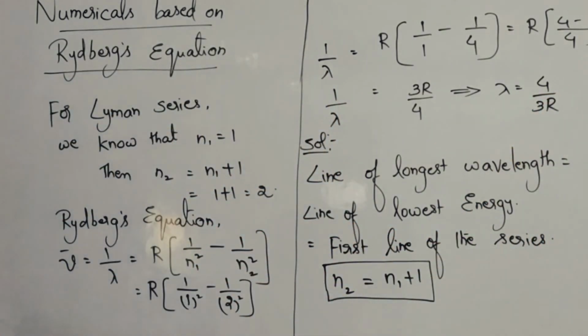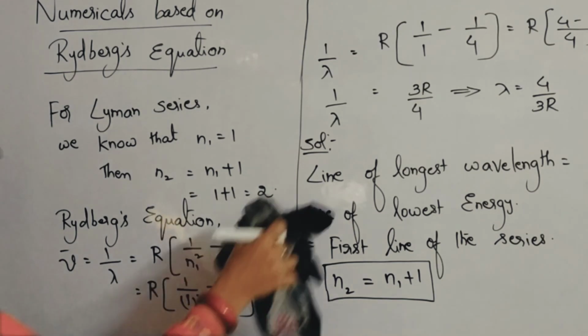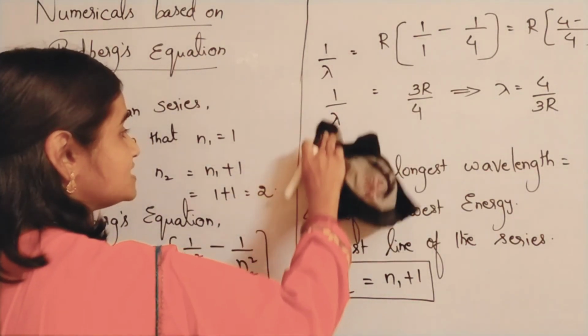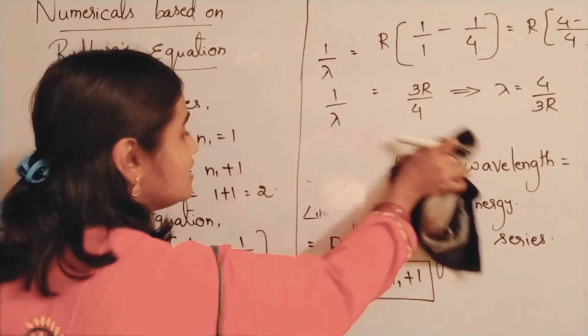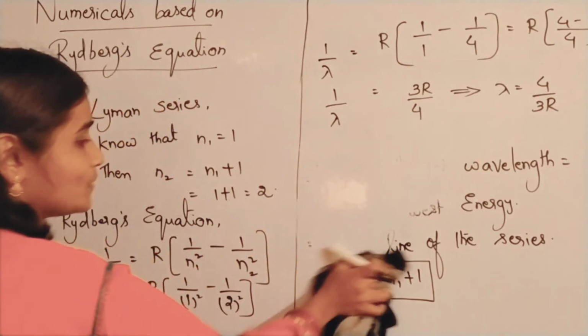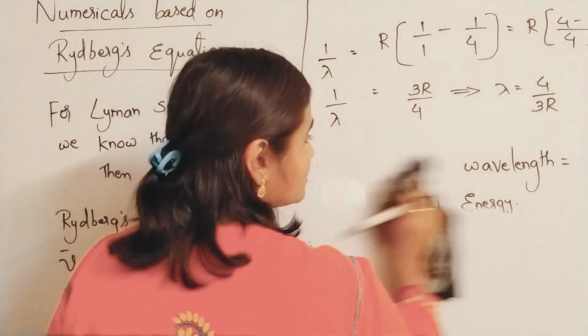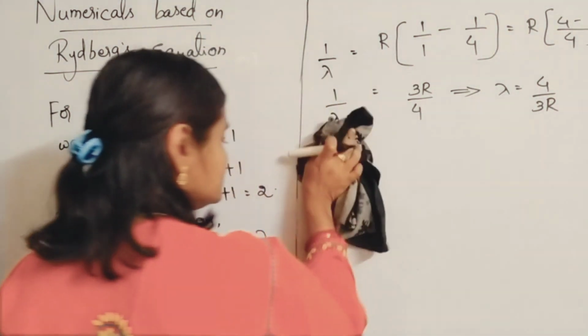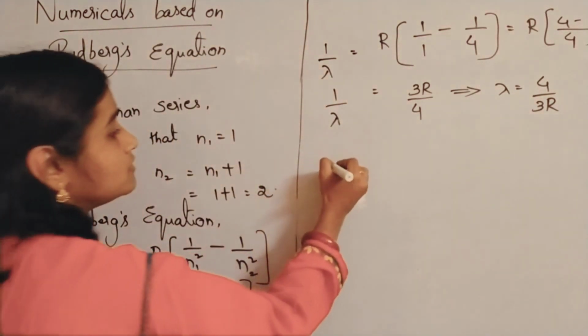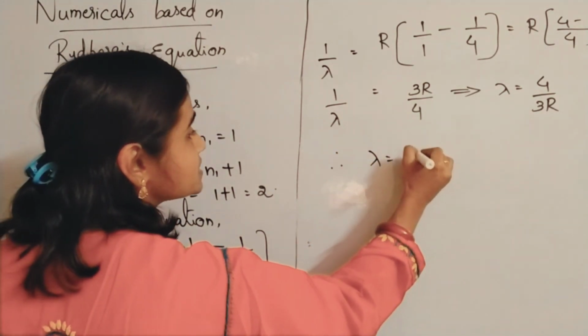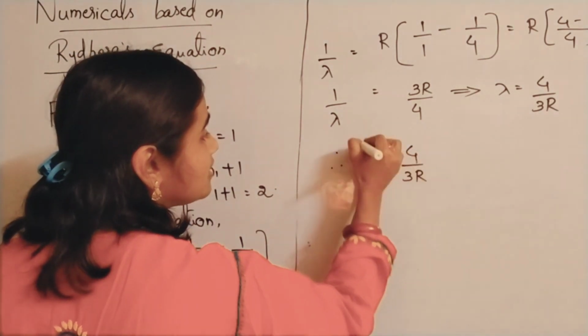So the longest wavelength for the Lyman series will have the formula 4 by 3R. That is the required answer. Therefore, lambda is equal to 4 by 3R.